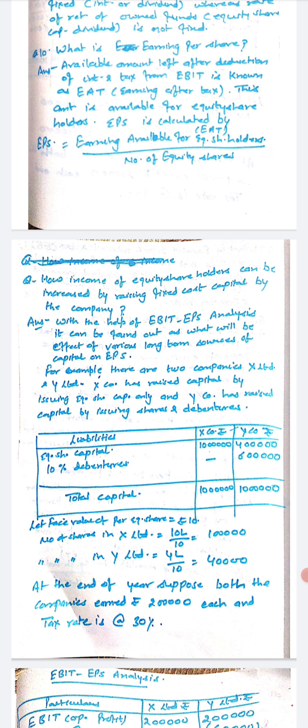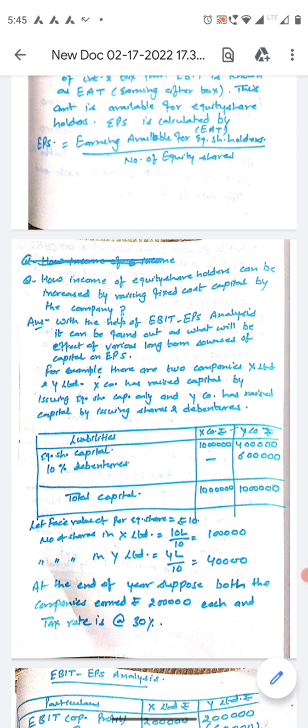Here X has not taken any borrowed funds, only owned funds, equity share capital, and Y company has raised owned funds in the form of equity share capital as well as issued debentures, right? But total capital of both the companies is 10 lakh each. X's equity share capital is 10 lakh and Y's equity share capital is 4 lakh. X has not issued any debentures, but Y has issued debentures of 6 lakh. So Y has both owned funds and debt funds, borrowed funds, but total capital of both is 10 lakh.